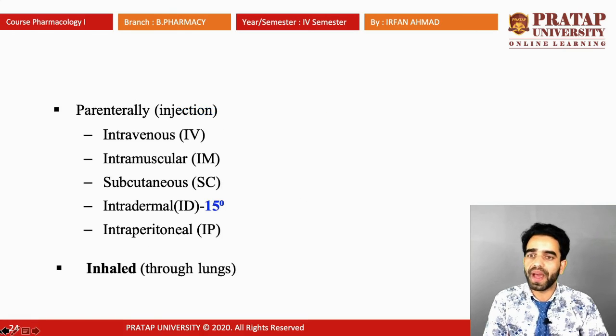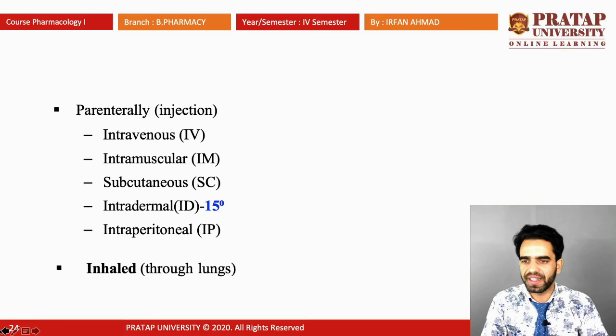And one more is parenteral, for example injection. Intravenous injection is there. In intravenous the angle should be 45 degrees. Intramuscular injection the angle should be 90 degrees. Subcutaneous 15 degrees. Intradermal is also 15 degrees. Intraperitoneal, IP, which is given into the peritoneum. So these are the different parenteral administrations. One more is inhaled, in which we inhale through the lungs.